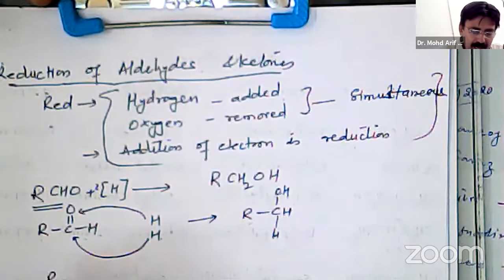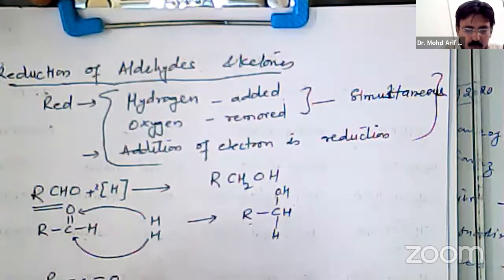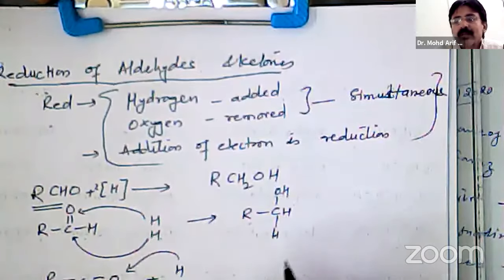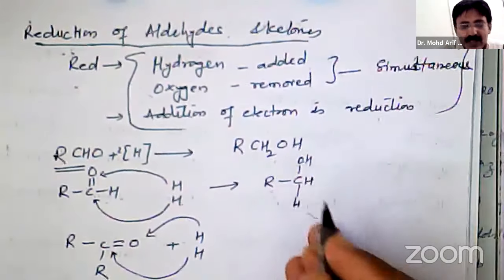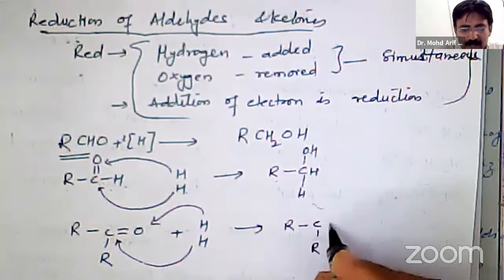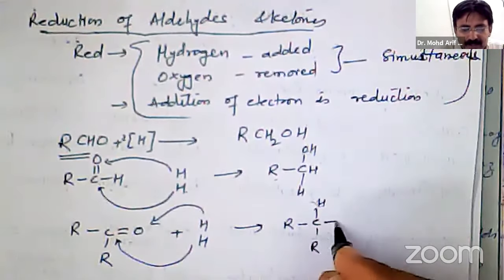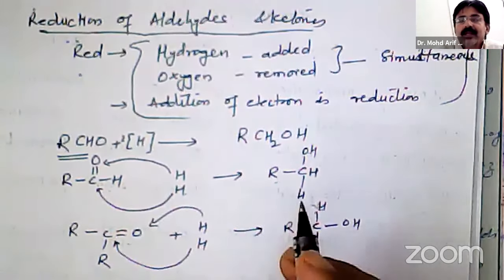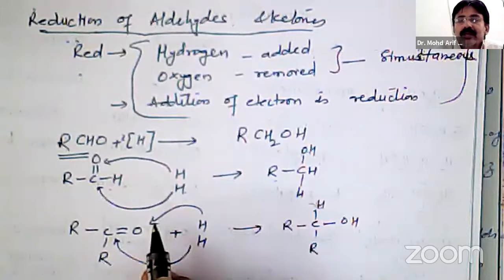On the other hand, R C double bond O, when it is reduced, then one hydrogen will go to oxygen, second will go to carbon, and the carbon oxygen double bond is converted into single bond. So it will give R, C, single bond R, single bond H, single bond OH. So in this way, it is undergoing reduction.